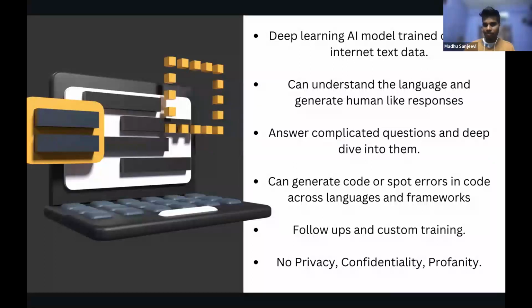So if I have to sum up what ChatGPT is, it's basically an AI model trained on the entire internet text data. Whatever is available as internet text, it's basically trained on that. It can understand the language. It can generate human-like responses.